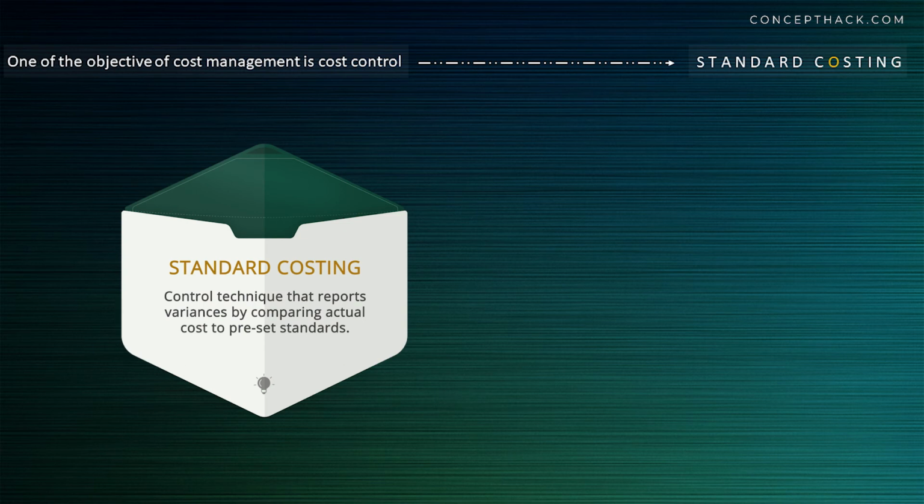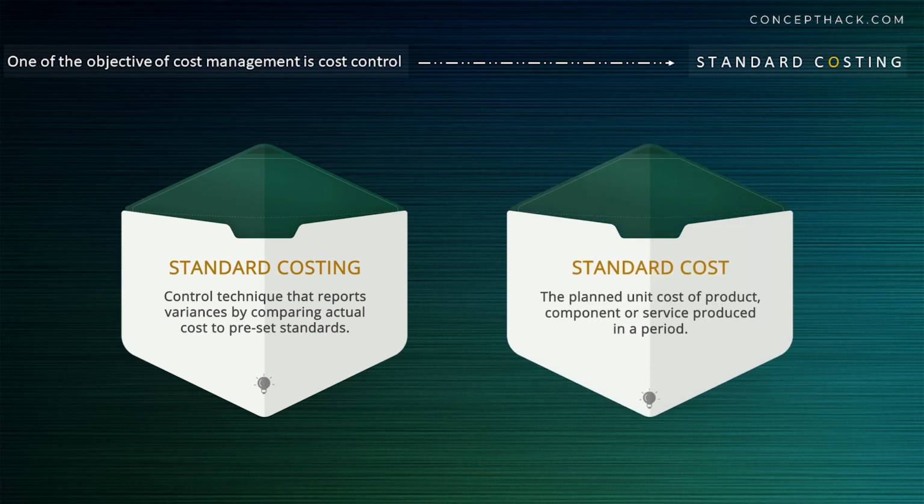comparing actual cost to preset standards, whereas standard cost is the planned unit cost of product, component or service produced in a period. Best way to remember this is standard costing is a control technique, whereas standard cost is a planned or predetermined cost per unit.